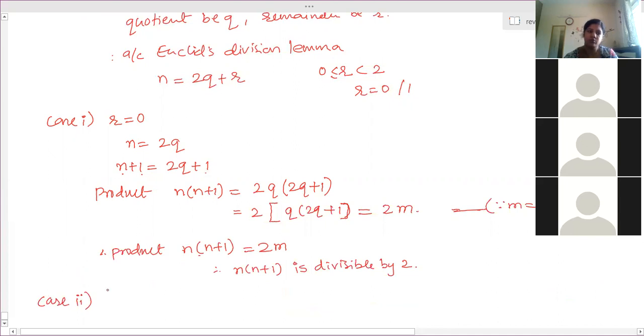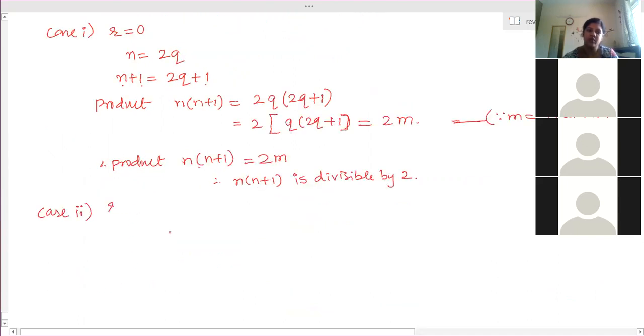Case 2: when r is equal to 1, n is equal to 2q plus 1. Now what is n plus 1? 2q plus 1 plus 1, which is 2q plus 2.